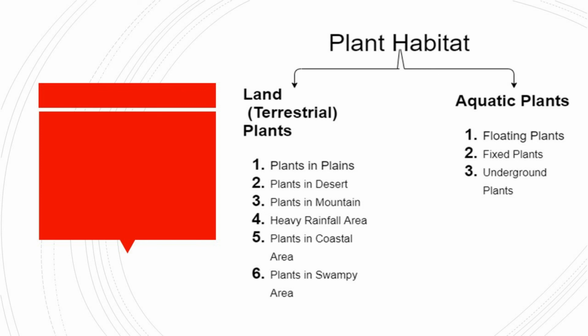Now, terrestrial plants can be divided into 6 types: plants in plains, plants in desert, plants in mountain and heavy rainfall areas, plants in coastal areas, and plants in swampy areas. Aquatic plants are divided into 3 types: floating plants, fixed plants and underground plants.